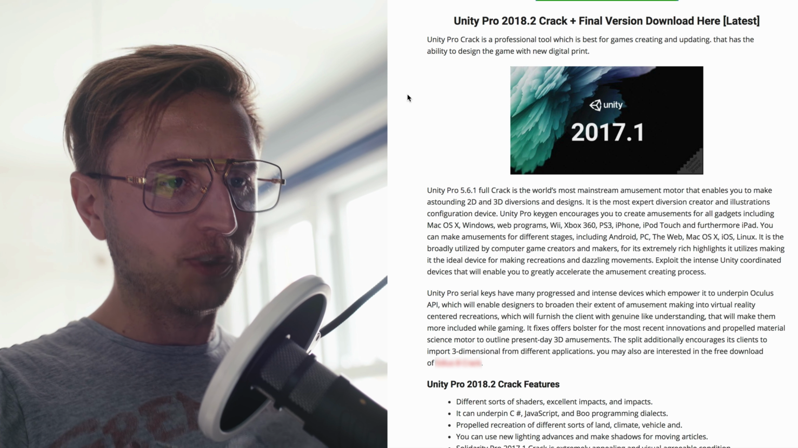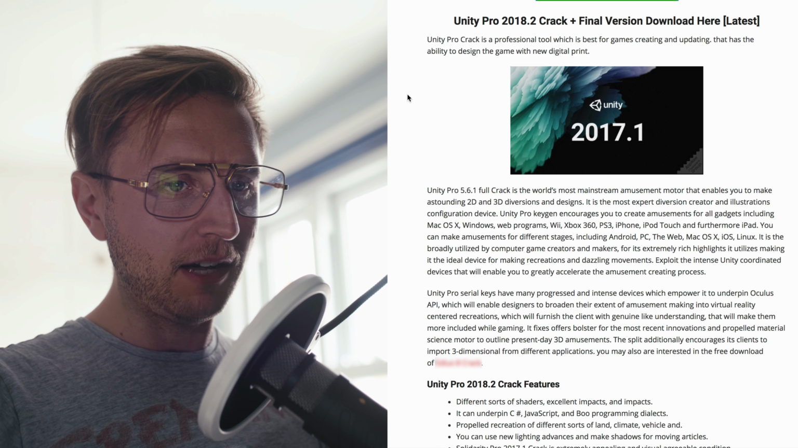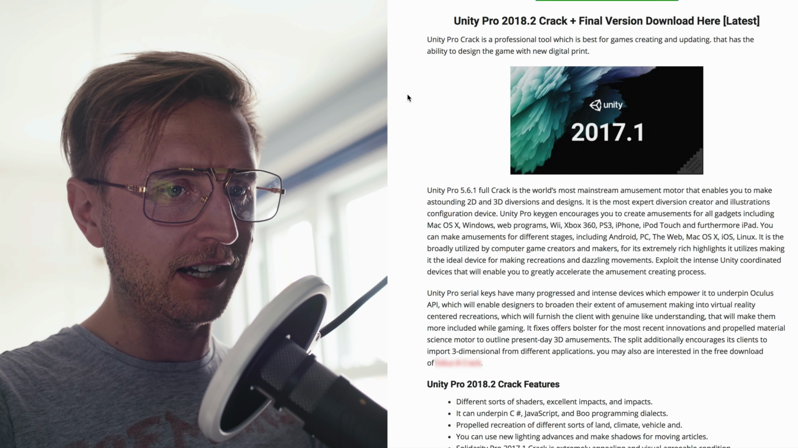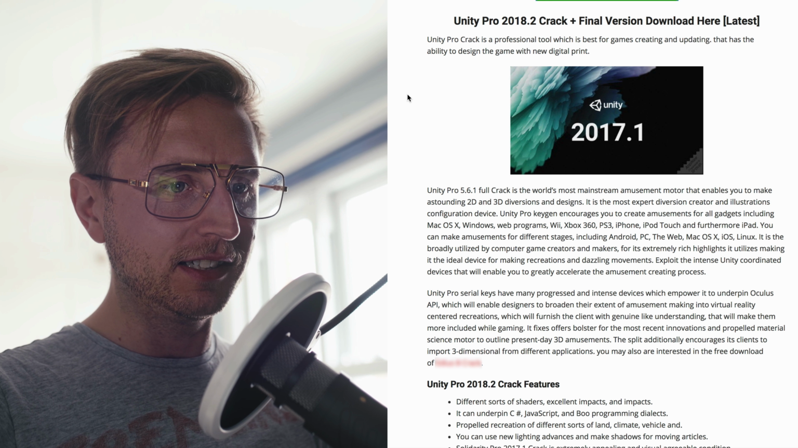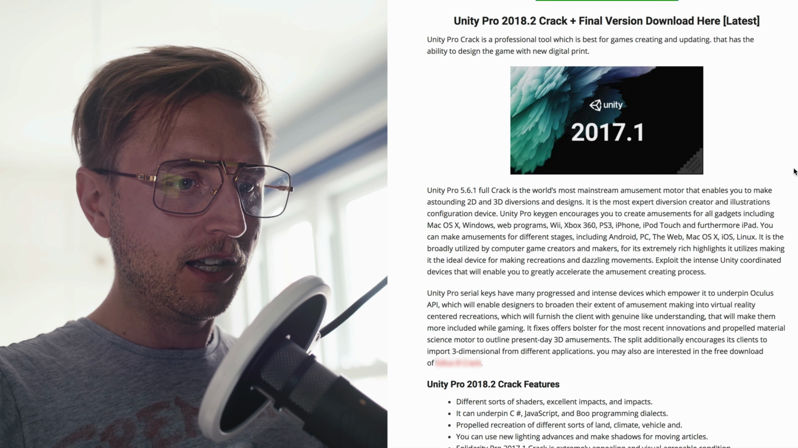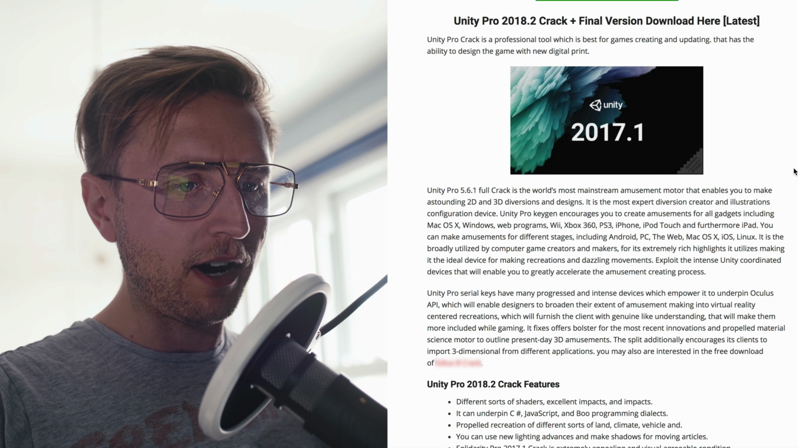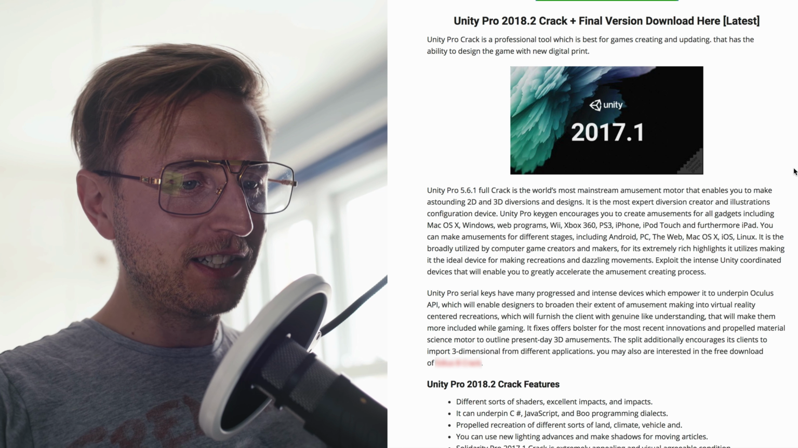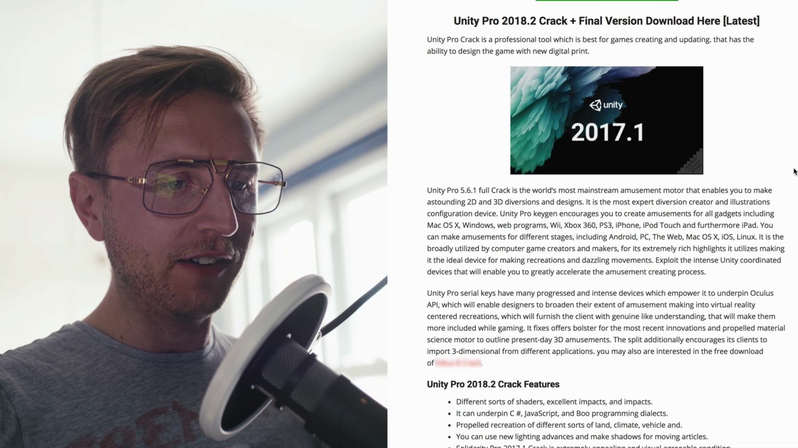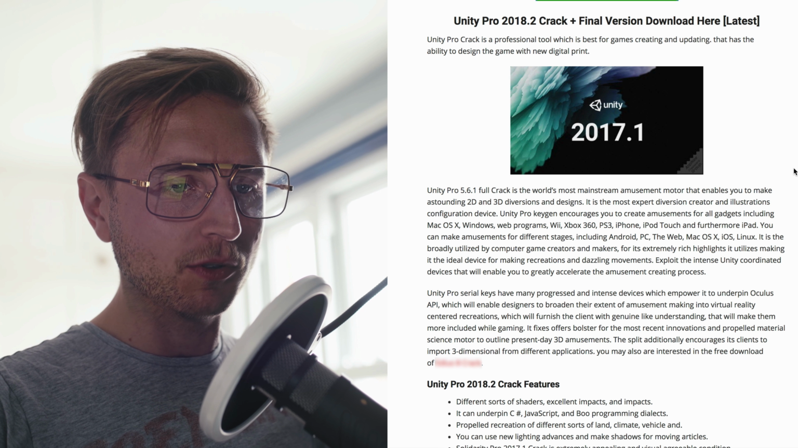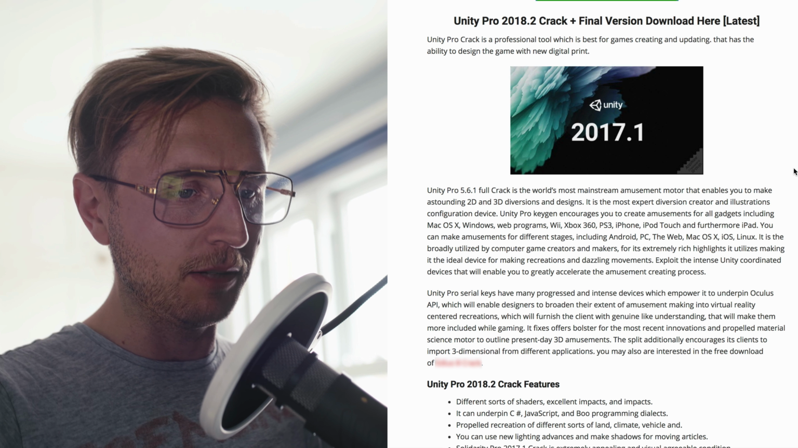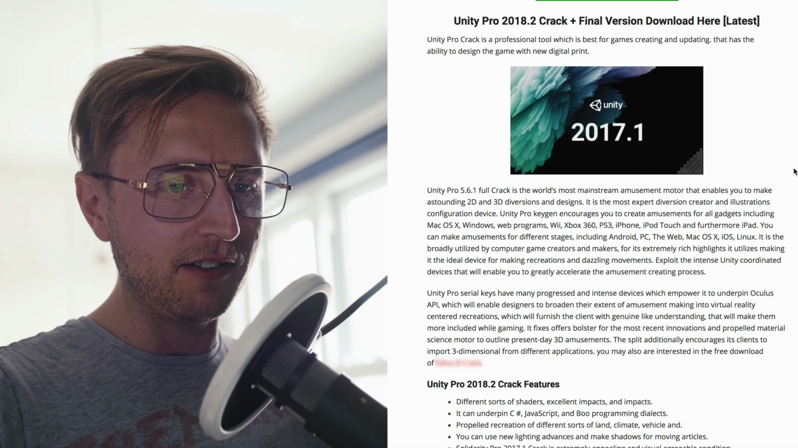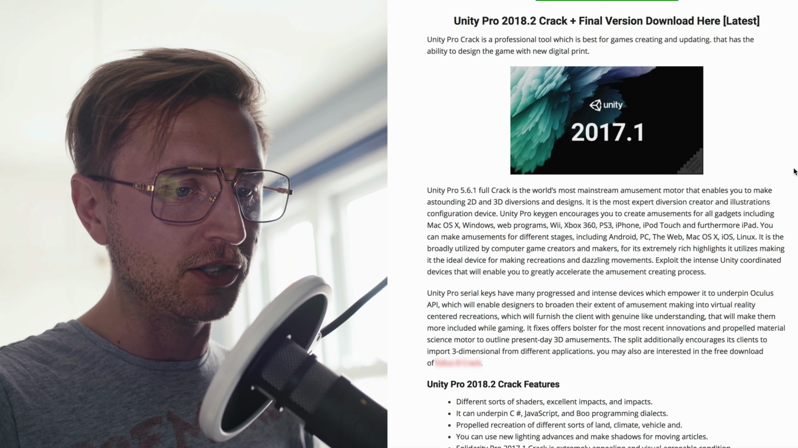Unity Pro Crack 2018.2 plus final version download here latest. Unity Pro Crack is a professional tool which is best for games creating and updating that has the ability to design with the new digital print. Unity Pro 5.6.1 Full Crack is the world's most mainstream amusement motor that enables you to make astounding 2D and 3D diversions and designs. It is the most expert diversion creator and illustrations configuration device.